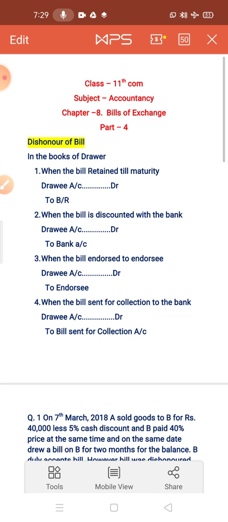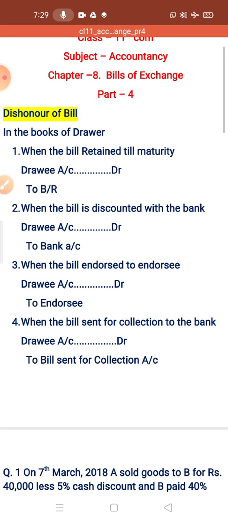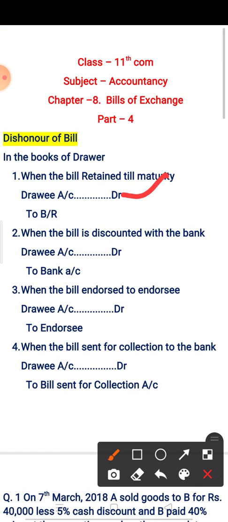The first is when the bill is retained till maturity. So in this case, when dishonor of a bill, the entry will be drawee account debit to BR. This is the entry, drawee account debit to BR. Next is when the bill is discounted with the bank, then drawee account debit to bank.